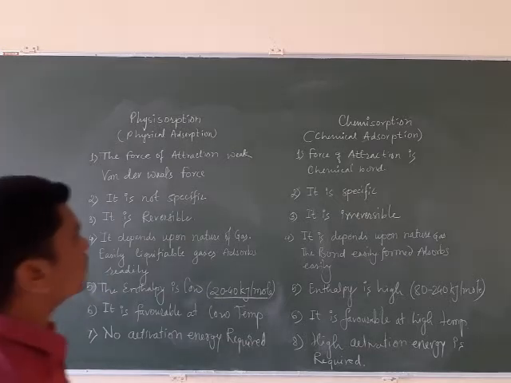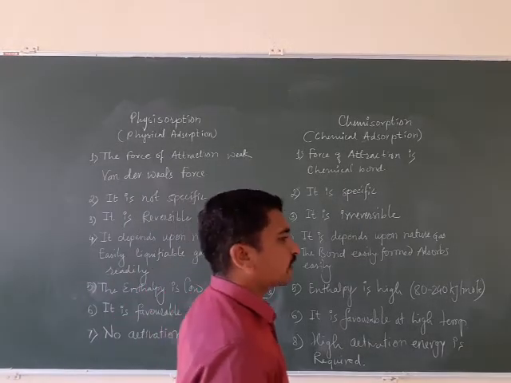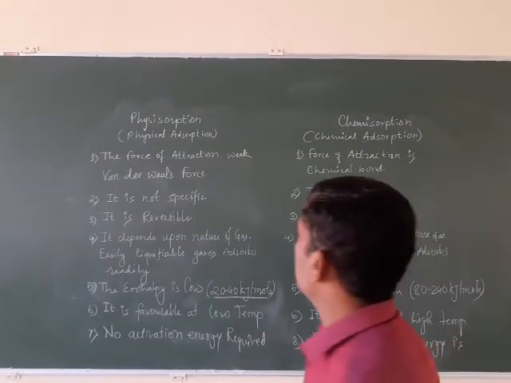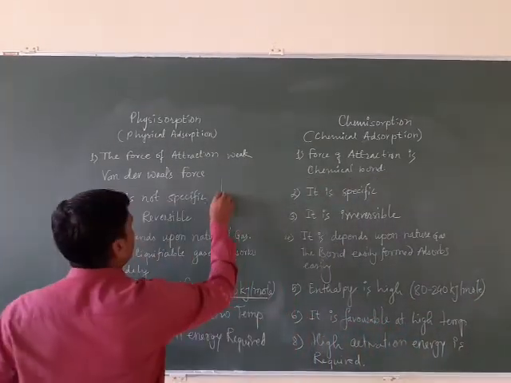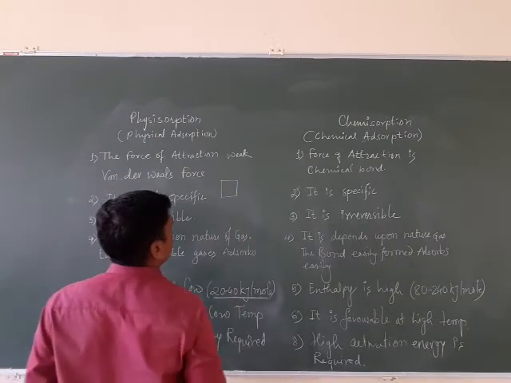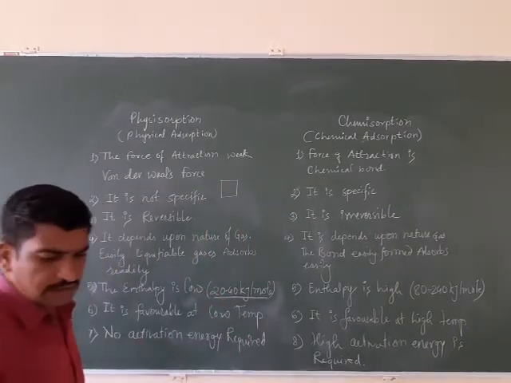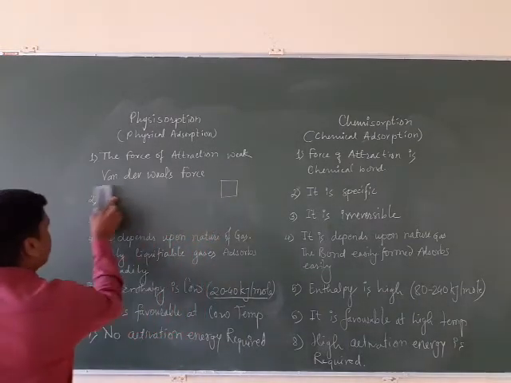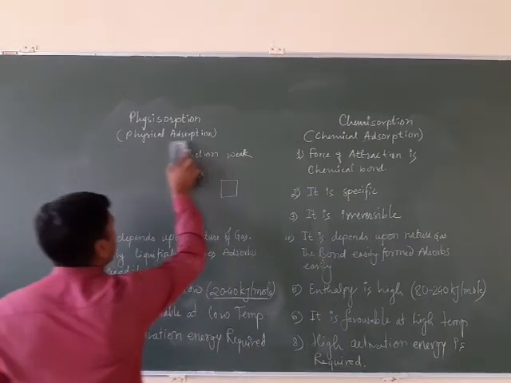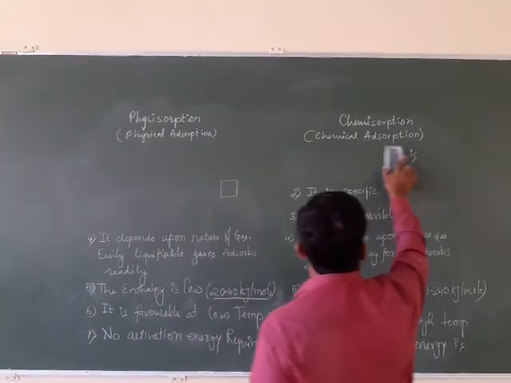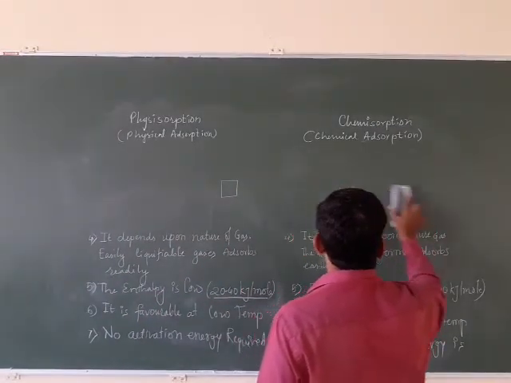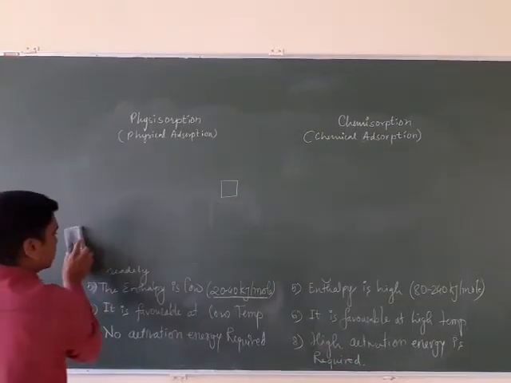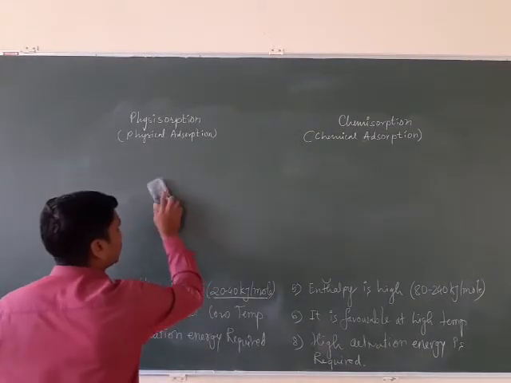Both chemical adsorption and physical adsorption depend upon the surface area. So now, consider this is the surface over which we are going to adsorb one of the substances on the surface of this adsorbent.